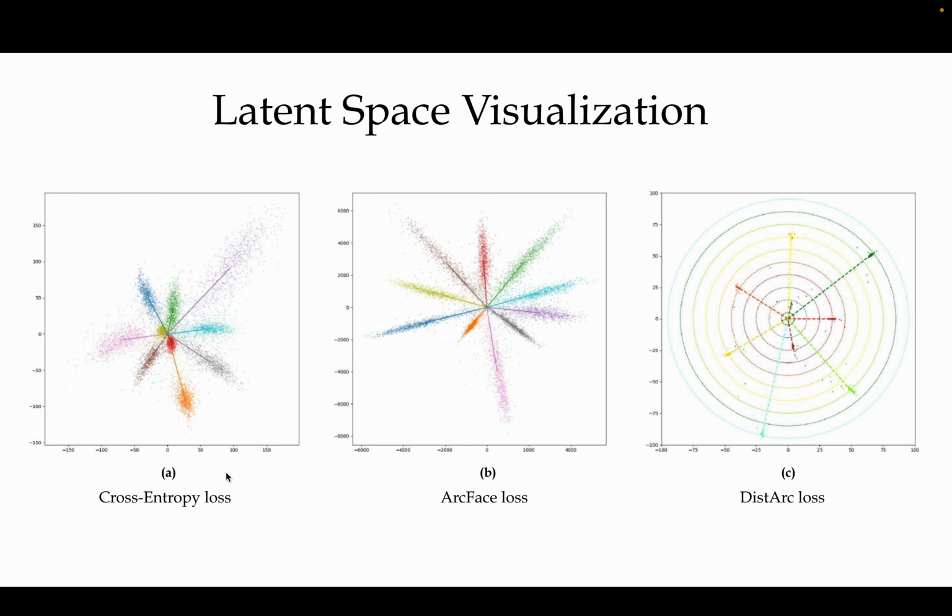This is the latent space visualization. As we discussed earlier, there is the cross entropy loss and ArcFace loss based feature space, and this is the proposed Dirac loss. As we can see, the clusters are highly tightened and at their particular radius, which shows the efficiency in the radial and angular dimensions in order to achieve an enhanced discriminative feature space.